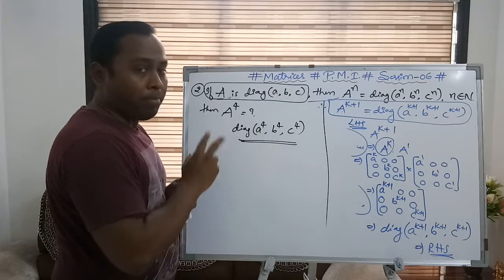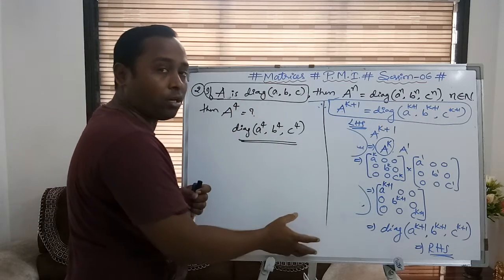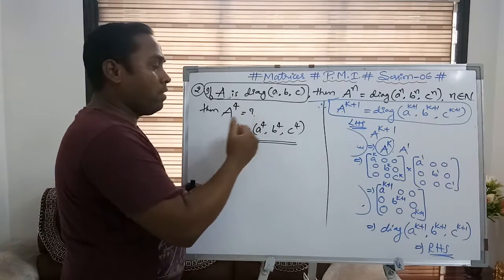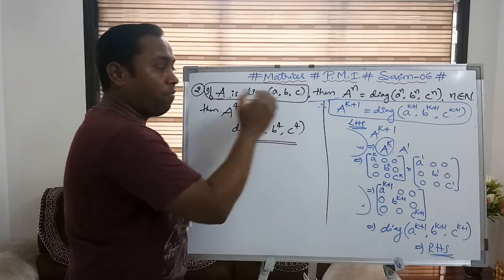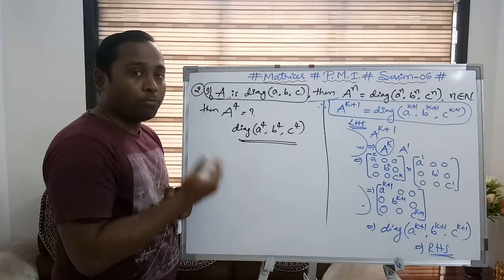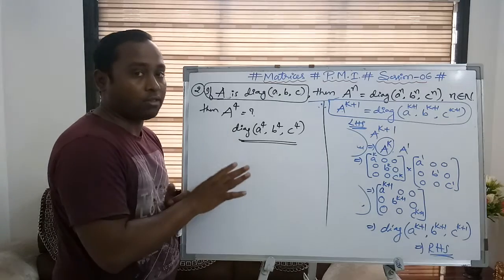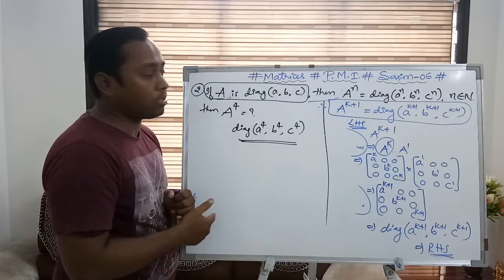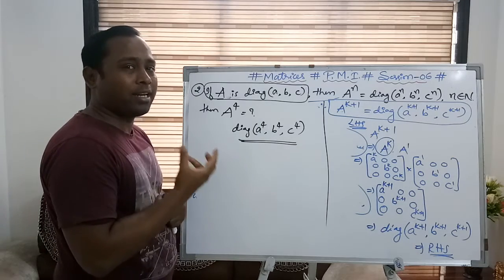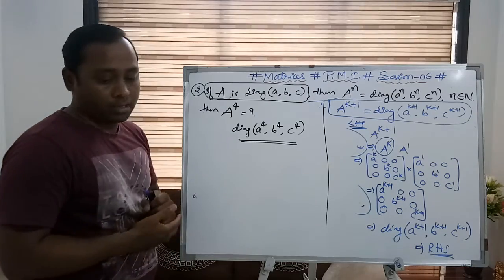So PMI based questions, they may ask this question. If it is a theoretical one, it would be asked in 6 marker type questions. Otherwise they may use this result to frame a 1 marker type question, because we are having objective type questions. They may frame the results in MCQs as well as in fill in the blanks, in true or false, some other way. So you have to remember these results, and there are selectively 7 results you need to remember. That's it. Okay, now let's see the next question.